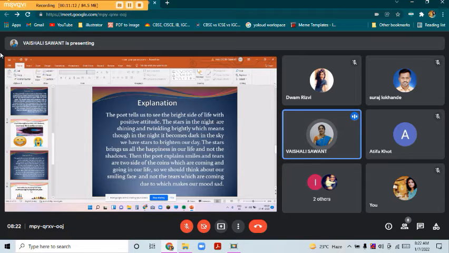And you should also remember that smile and tears are always two sides of the coin, which means if I'm happy today, it is not like I will also be happy tomorrow. There can be some bad part, so in the next part also I can be happy. So we should always start a new life and be confident that there will always be a negative and positive side of our life. So we should not be in tears and cry, but we should always be smiling and have a smiling face in our life and not cry, which makes our mood sad.